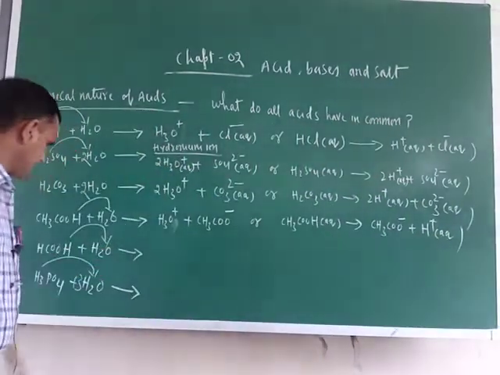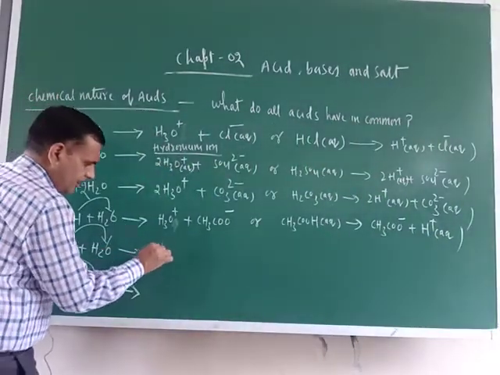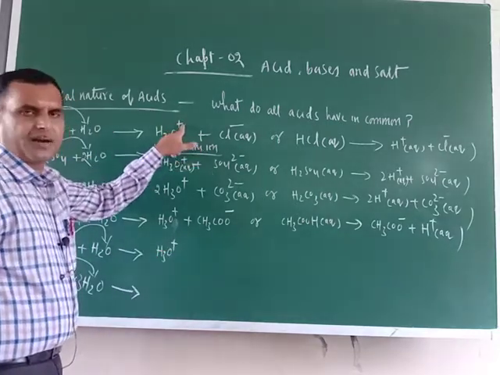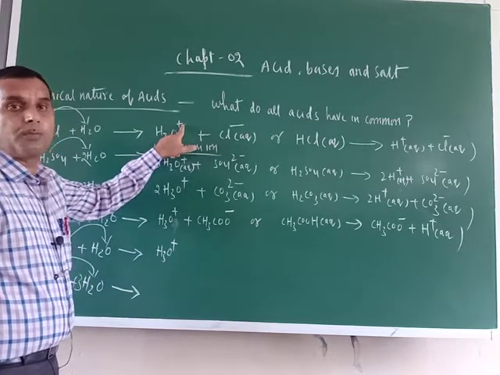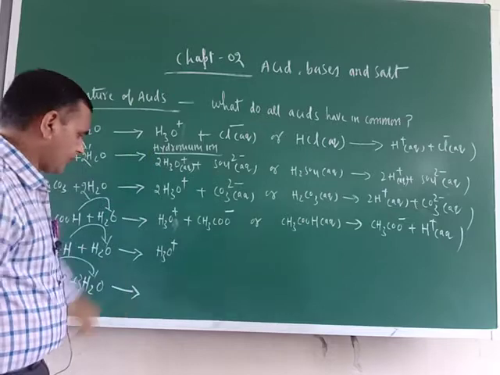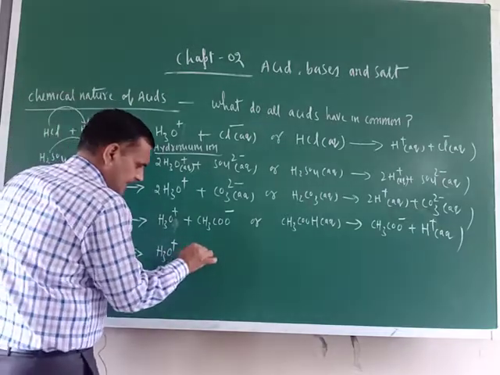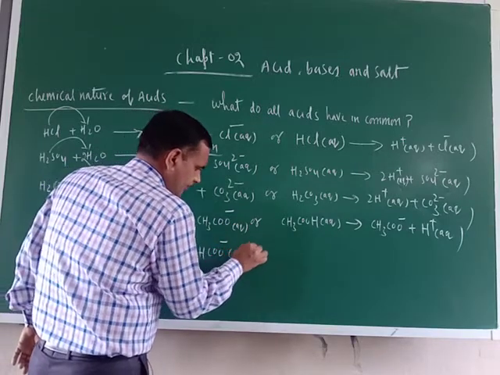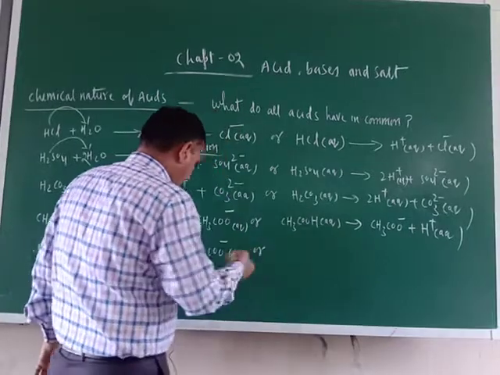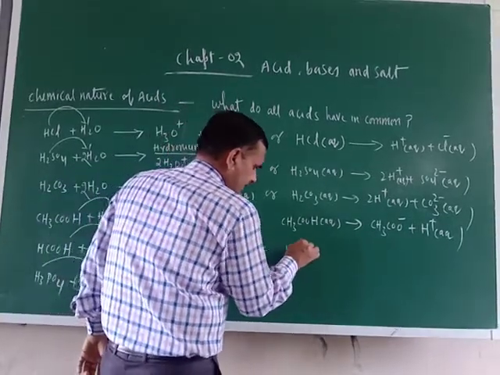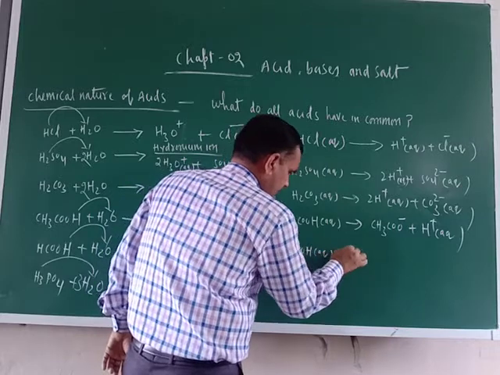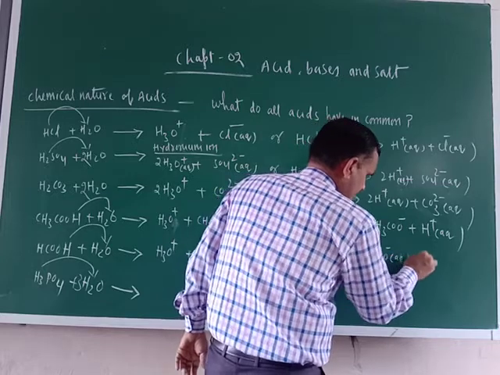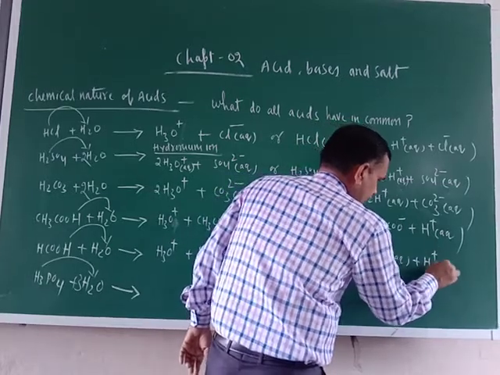Okay, the same is the case with formic acid also. H3O positive, hydronium ion. This is a positive ion, just like ammonium ion, NH4 positive. This is hydronium ion. Okay, plus HCOO negative, aqueous. Here also aqueous. Or you can also write HCOOH aqueous, and here HCOO negative aqueous plus H positive aqueous.